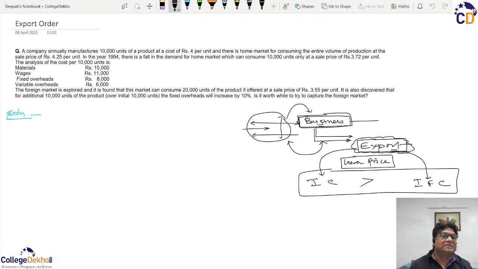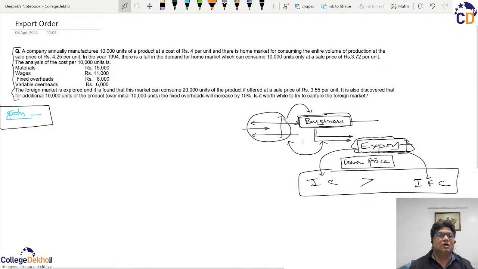So we have to understand this whole scenario from the numerical point of view, and for that we have framed this question especially for you. Such questions you will find in almost all the major books that are available in the market, and hence we will be able to understand the overall concept of export order acceptance through this.